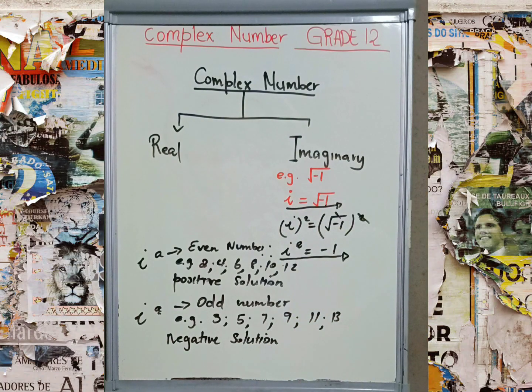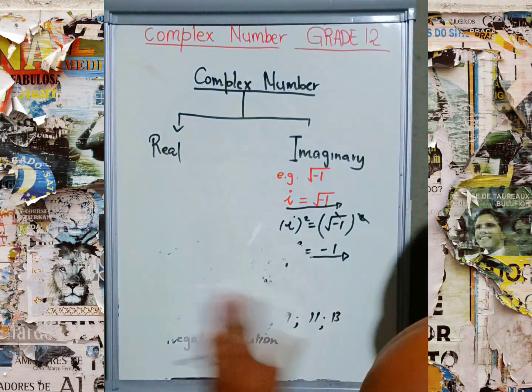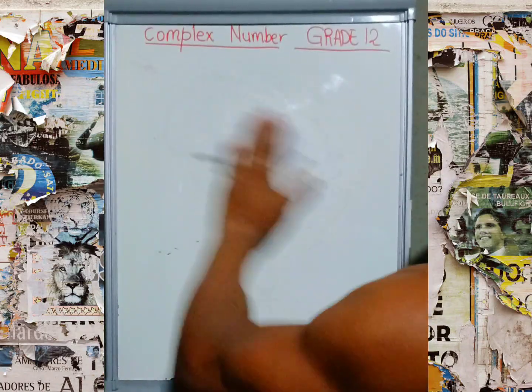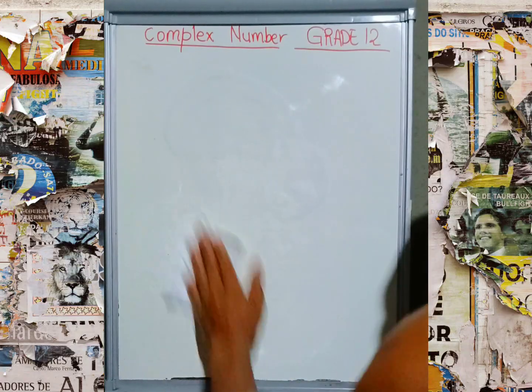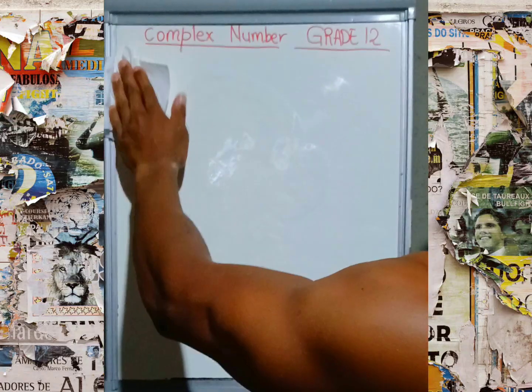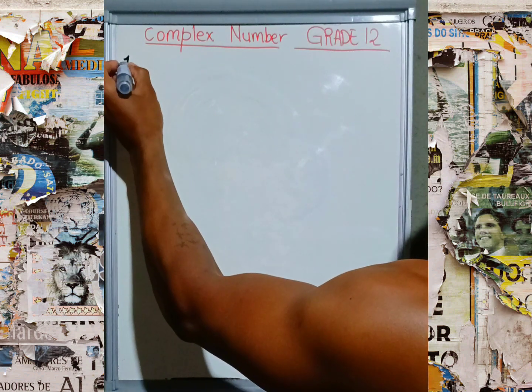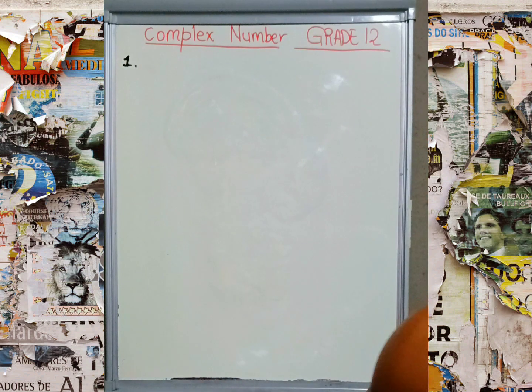How are we going to do this in the form of imaginary numbers? We're going to do the workings now. Okay, number 1, we're just going to solve the value of i, the imaginary number. It is very important to note how we're going to solve the imaginary numbers. This is the first example.